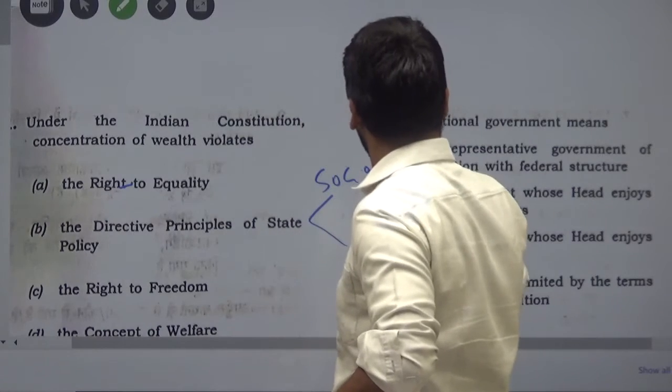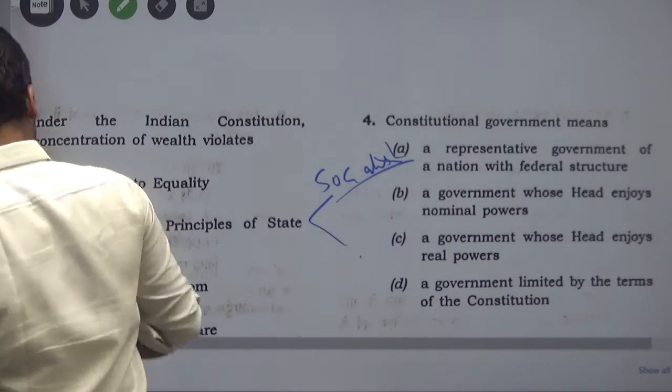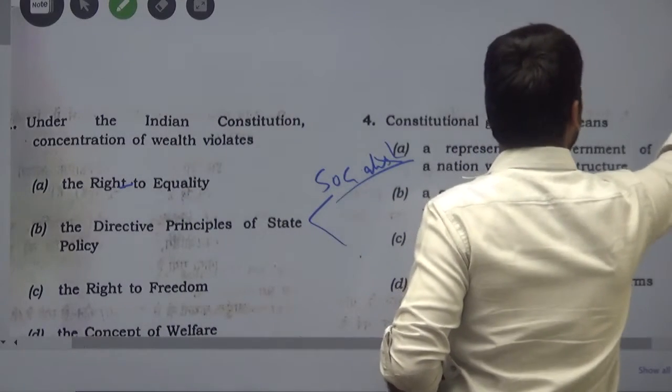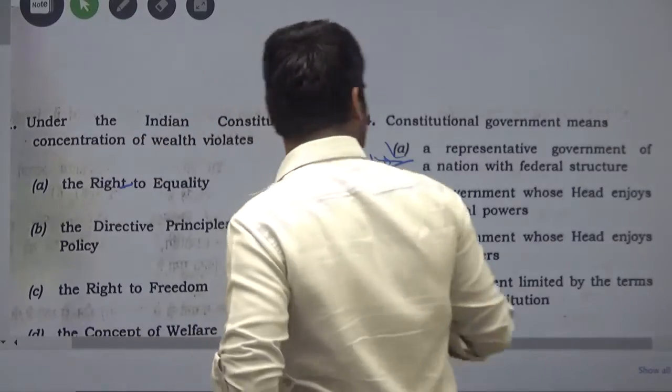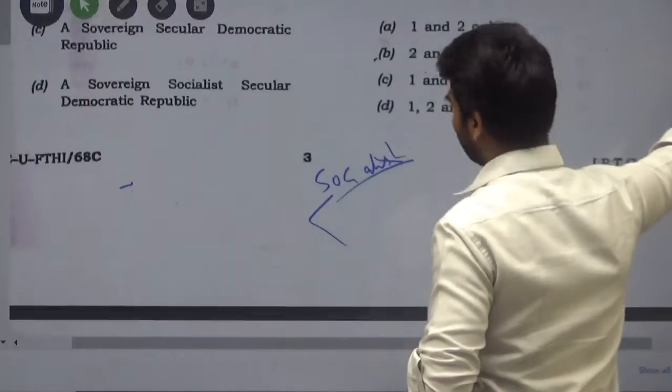our constitution actually guides that there should be a minimized gap between rich and poor.